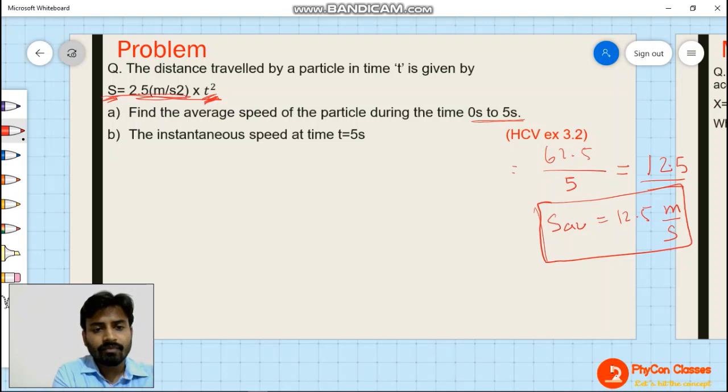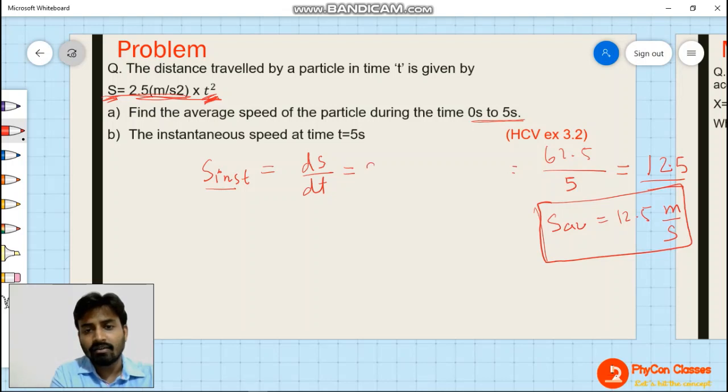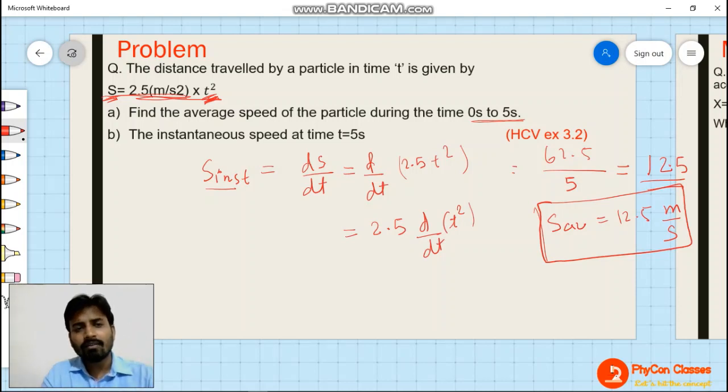Now, for the second thing, to find the instantaneous speed, we need to find ds divided by dt. Here the equation is already given, so it will be d by dt of 2.5 t square. Clear? 2.5 is a constant, so we can take it out of the differentiation, and then d by dt of t square. Do you remember the x to the power n formula? n x to the power n minus 1. That is the differentiation, right?